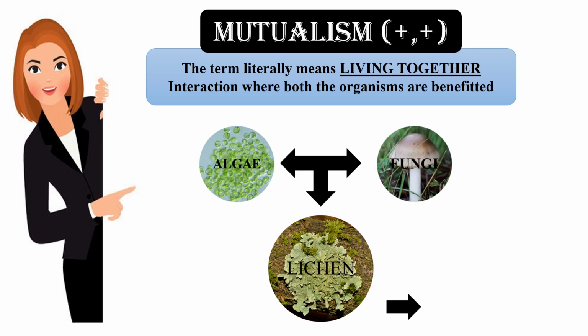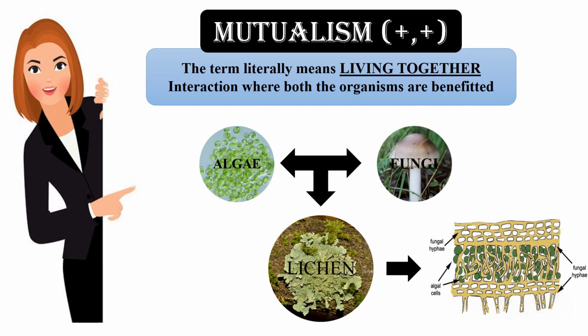Now take a close look at the thallus structure. You can see central green cells which are nothing but the algal cells, and they are completely interwoven by the fungal hyphae. Such a compact structure is known as lichen, and this type of interaction is referred to as mutualism.